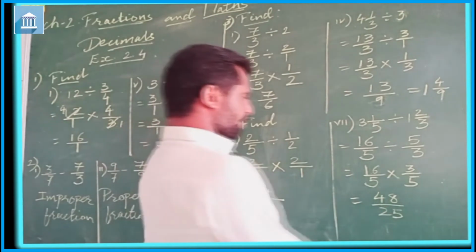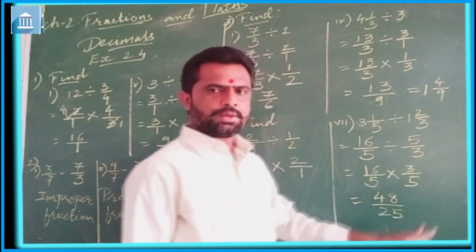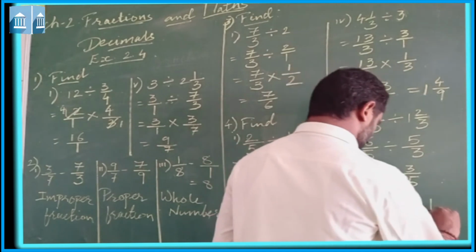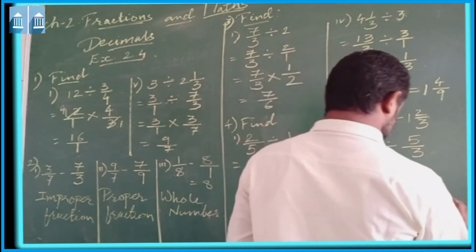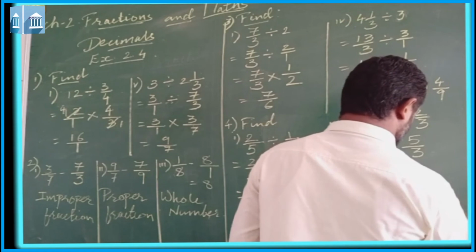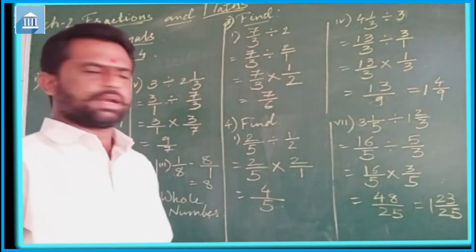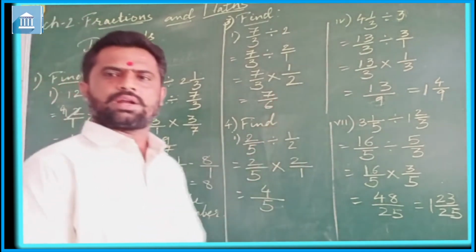If you want, you can convert it into a mixed number, that is 25 1s are 25 and the remainder is 23 upon 25. The rest of the questions, or the remaining questions, are your homework.